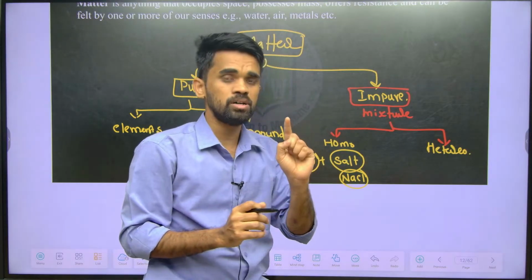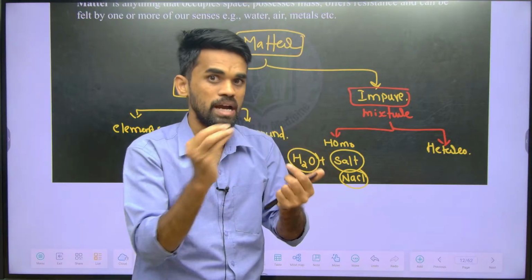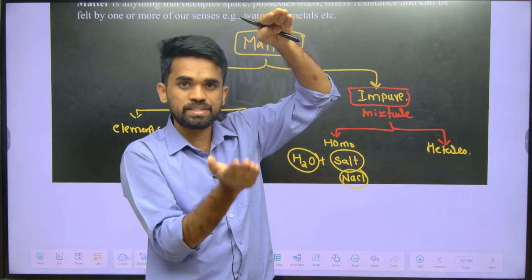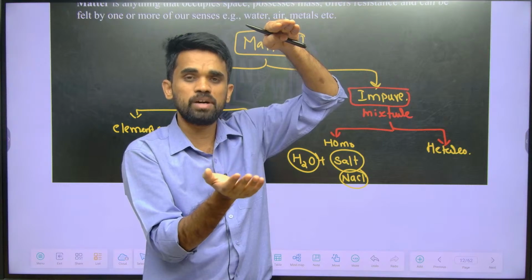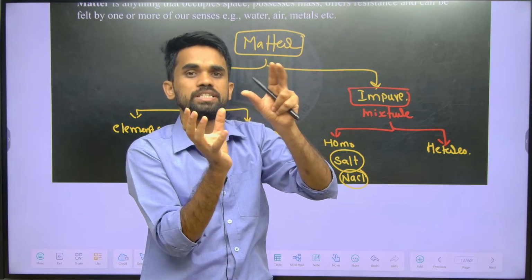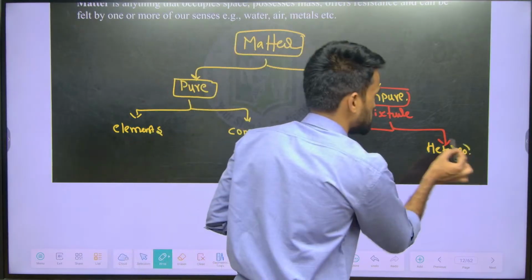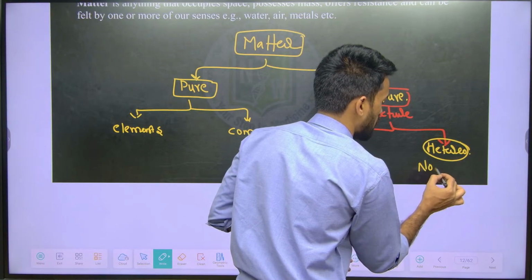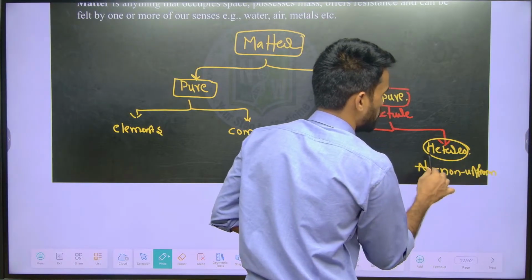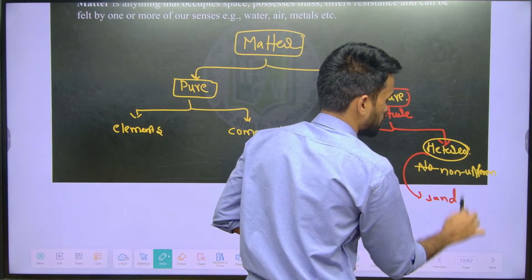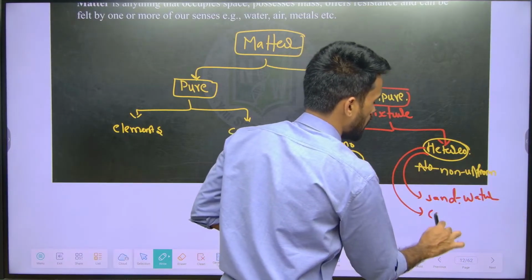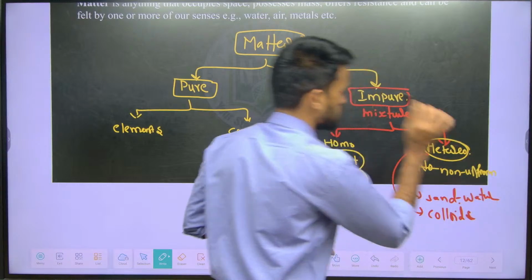But just observe, what happens when you add sand to the water? You will have a separate physical state for water and a separate physical state for sand. Sand will be at the bottom of the container and water will be above it. So you are seeing two distinct phases. So I can say heterogeneous mixtures are nothing but non-homogeneous or non-uniform throughout the solution. The best example, like I told you, is sand and water. Not only sand and water, there are some other terms we are going to use here. Colloids are also examples of heterogeneous mixtures.